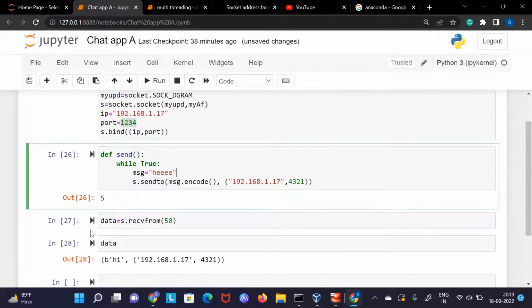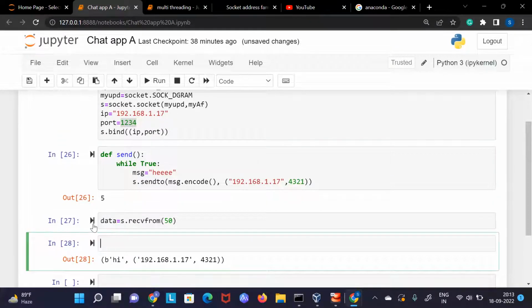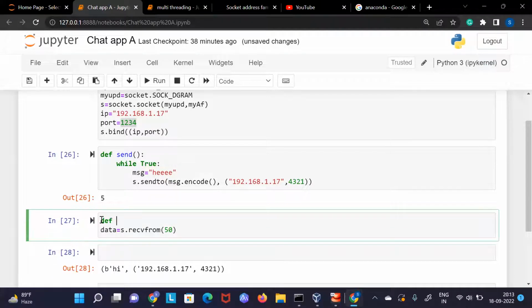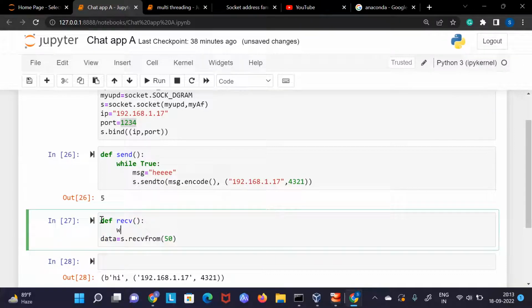And similarly here I can again create a function named def receive, and here while true, because I wanted to run it for an infinite number of times, and that's it. So here we have created a send function, and here we have created a receive.